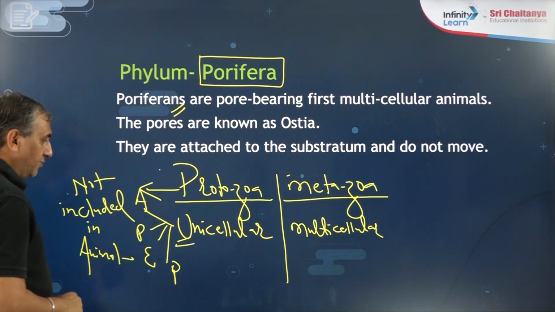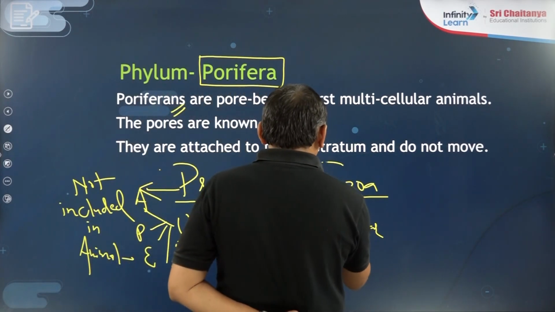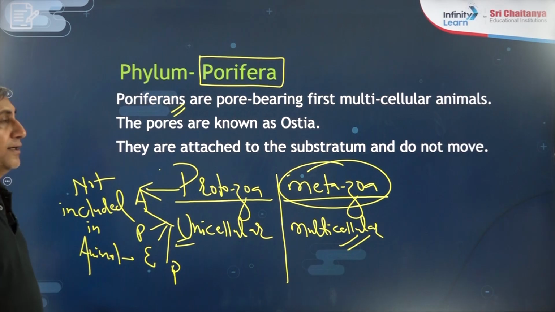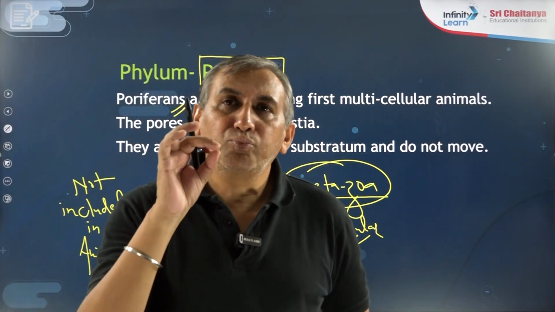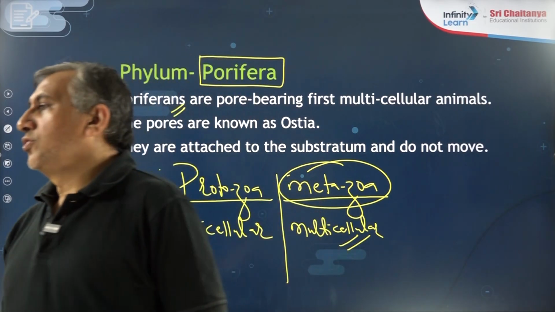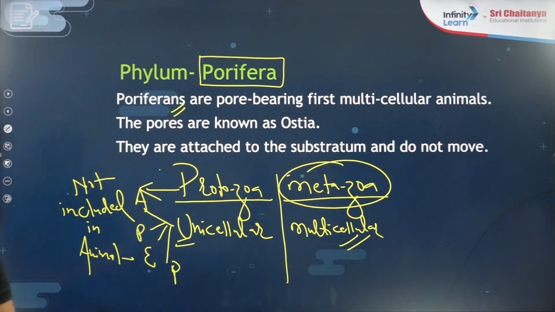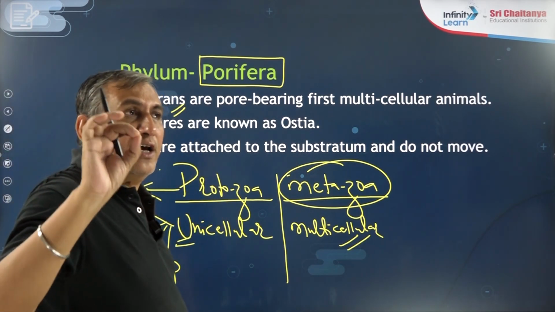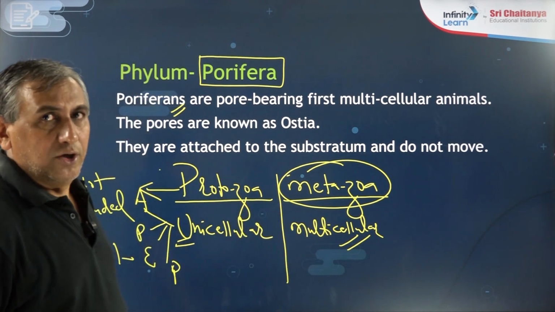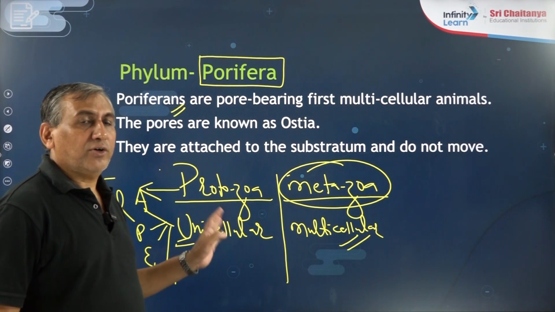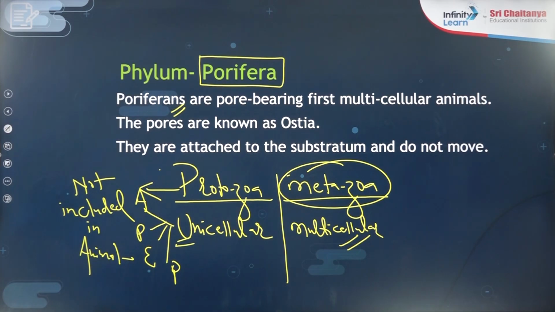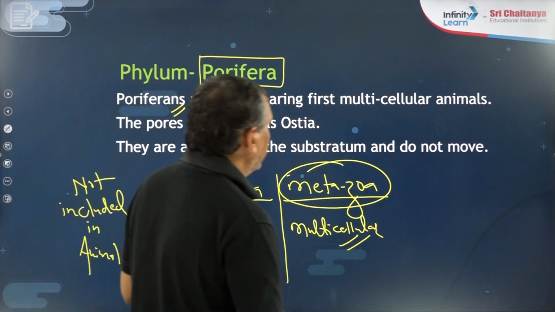So all the organisms which are included in metazoa or the animal kingdom, they all are metazoans, multicellular. Multicellularity is the first basic criterion to include an organism in the kingdom Animalia. Without exception, all the animals are multicellular. So we have to learn in a sequence. What are poriferans? They are the first multicellular animals.